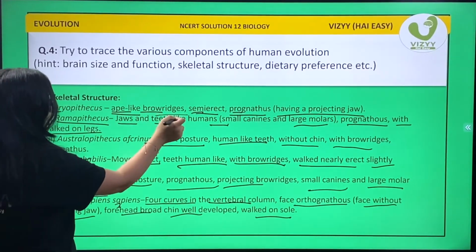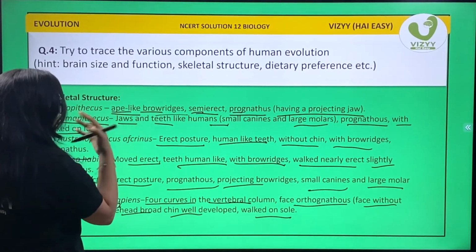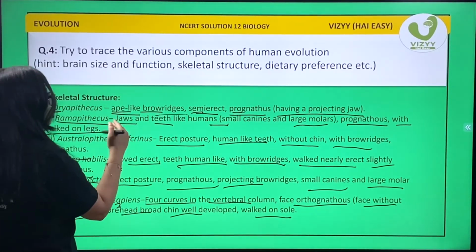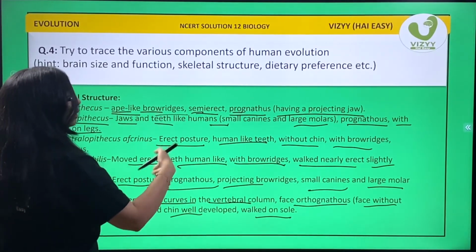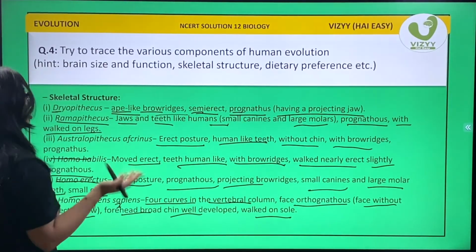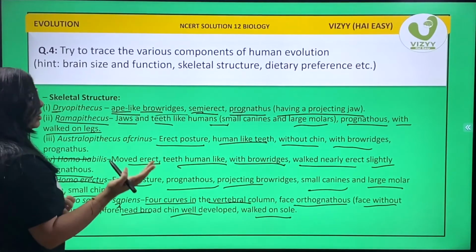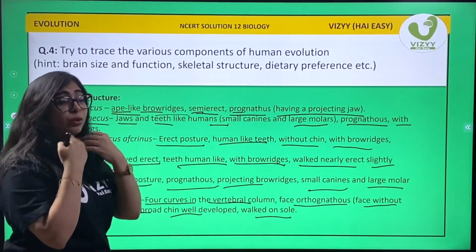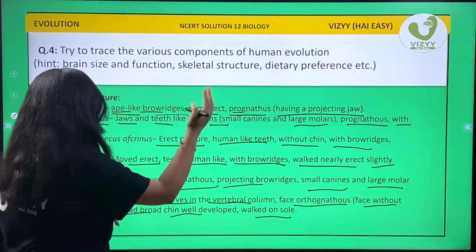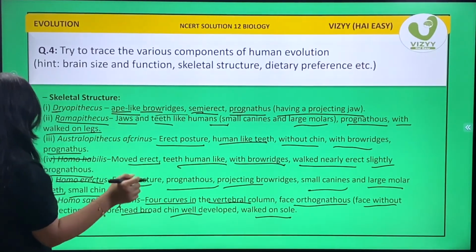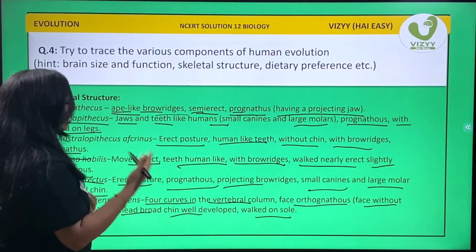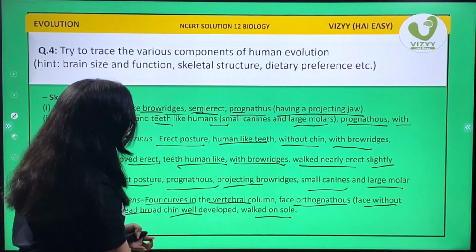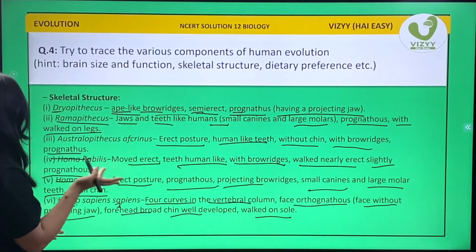Dryopithecus looked ape-like, was semi-erect and prognathous. Ramapithecus had jaws and teeth like humans but was prognathous and walked on legs. Australopithecus had erect posture, human-like teeth, but there was no chin development. Had brow ridges and was prognathous. Homo habilis moved erect with teeth like human, brow ridges, walked nearly erect, slightly prognathous.